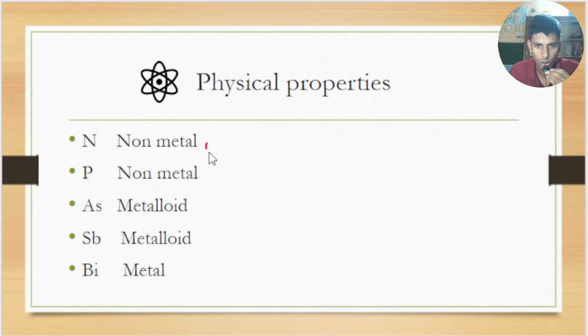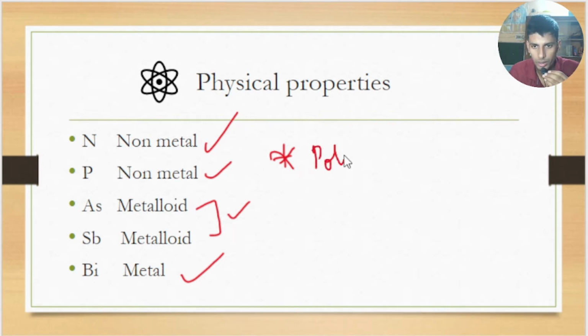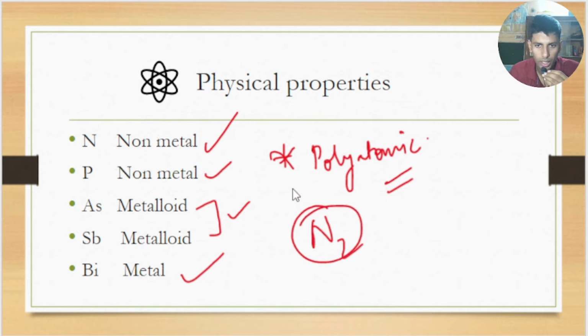Nitrogen is a non-metal, phosphorus is a non-metal, arsenic and antimony are both metalloids, and bismuth is a metal. This is one of the physical properties, and the other important thing is that all the members of group 15 are polyatomic except nitrogen. Nitrogen is diatomic. All the other members of group 15 are polyatomic, but nitrogen is a diatomic molecule.